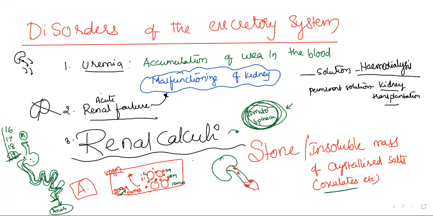These oxalates accumulate as an insoluble mass of crystallized salts, and we say it is a stone. Not that the person is eating stones. The person's food, that means diet, is what is going to make this formation of stones in the kidney. And taking this alone won't give kidney stones.